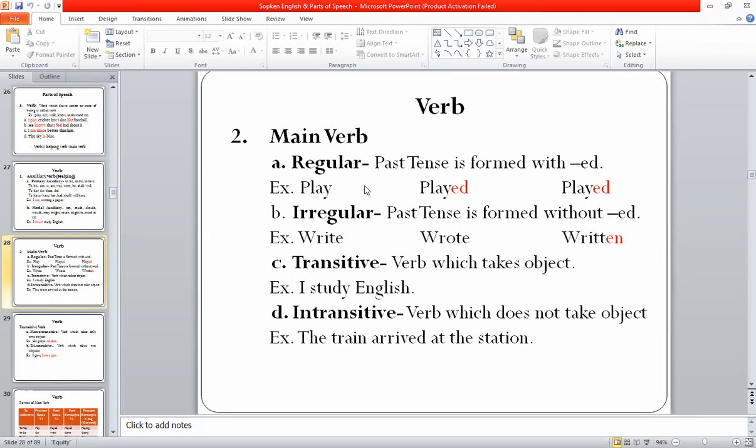So these are the regular verbs: when the ed suffix is added to a verb, the form of that main verb doesn't change, then it is called a regular verb. An irregular verb is a verb to which we can't add the ed suffix, or we can't make its second form by adding ed suffix to that verb.